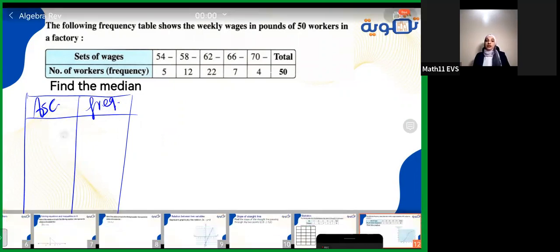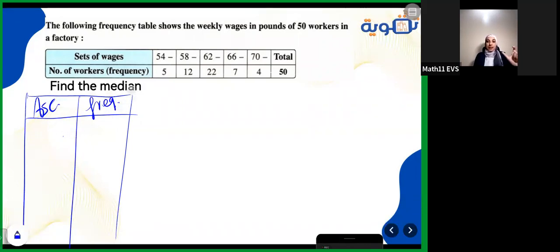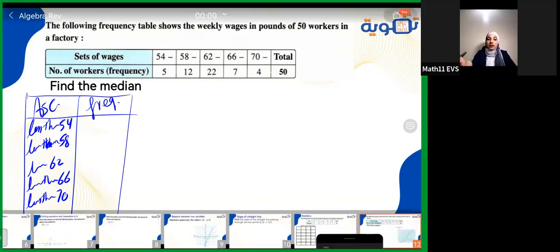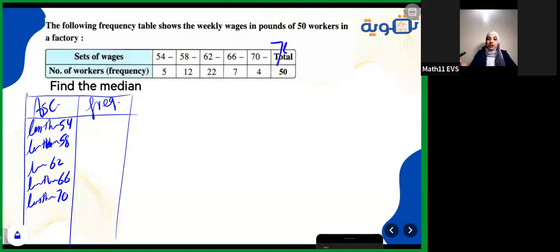What to write in the ascending? You need to get ascending, so it's less than. I will write here less than 54. After that, it's less than 58, less than 62, less than 66, less than 70, and don't forget that in finding the median and also in the mode you have to put an extra set, which here will be 74.